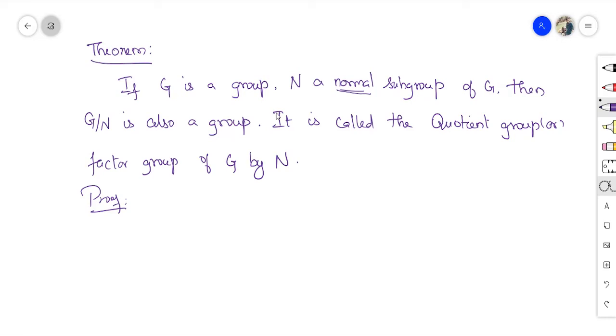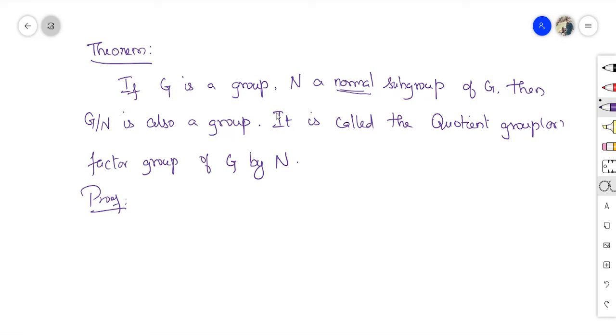Now we'll see how this particular set G over N becomes a group. In order to prove a group, we need to prove four conditions. This is not a subset, so we cannot use the subset concepts of proving only closure and inverse.